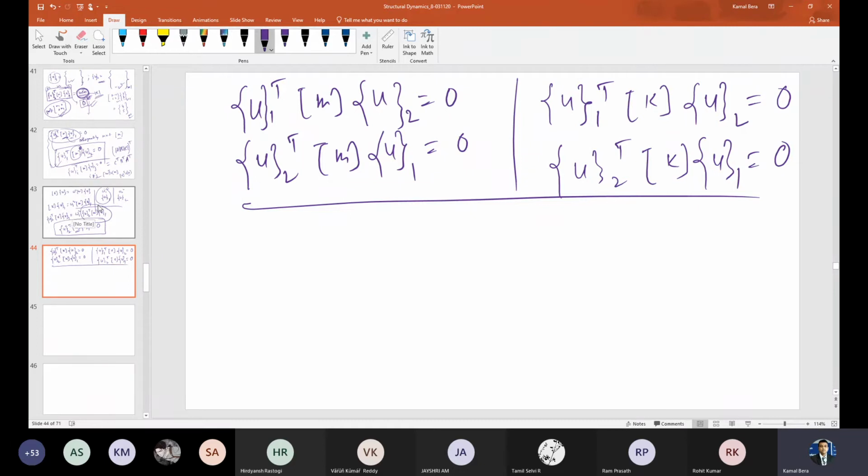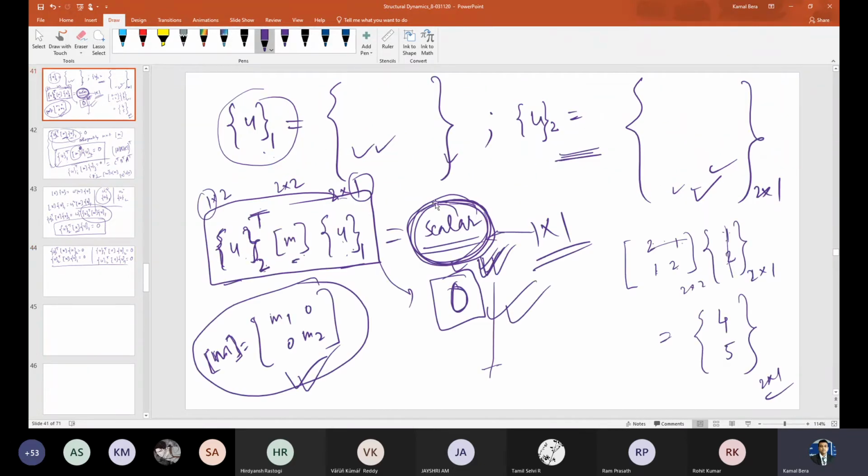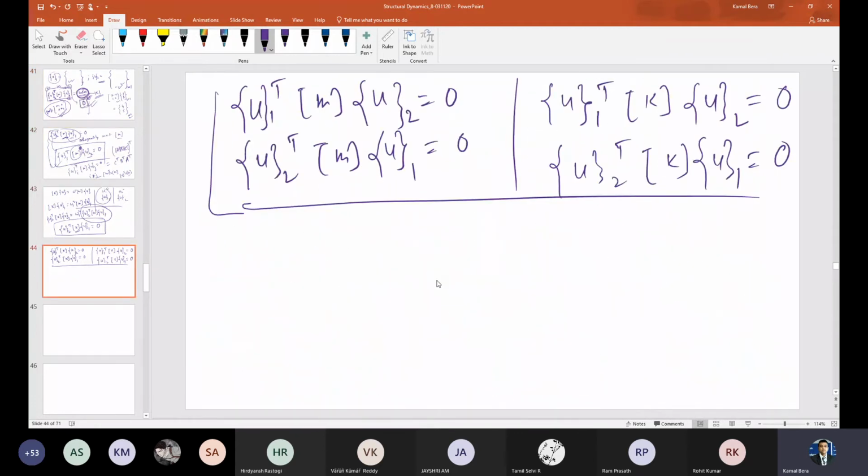Obviously, right here, the student has shown that it is 0 by doing a multiplication of 1 cross 2, 2 cross 2, and 2 cross 1. Let's say it is a 20 degrees of freedom system. Forget about 20, let's say it is even a 4 degrees of freedom system. You understood how difficult the calculation will be, right? First of all, a polynomial has to be solved to get omega 1 square, omega 2 square, omega 3 square, omega 4 square. Then it will be 1 by 4, this is 4 by 4, this is 4 by 1. Very difficult to get it and to show that it is 0. So obviously we will use a different manner to show that. But this is valid anyway, whether it is a 2 degrees of freedom or n degrees of freedom system.